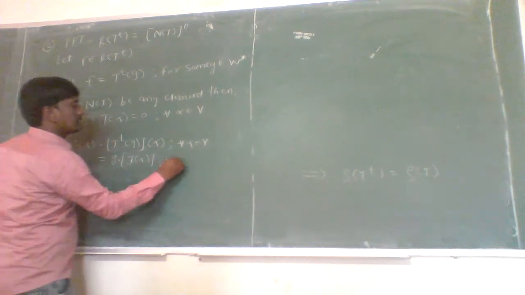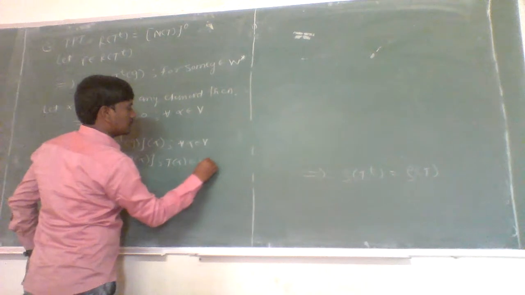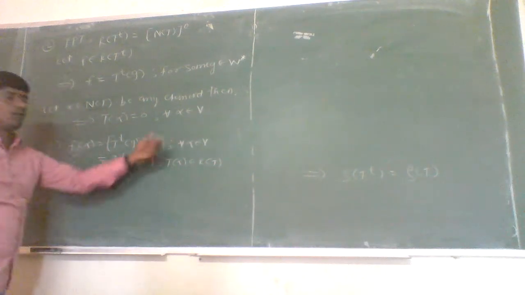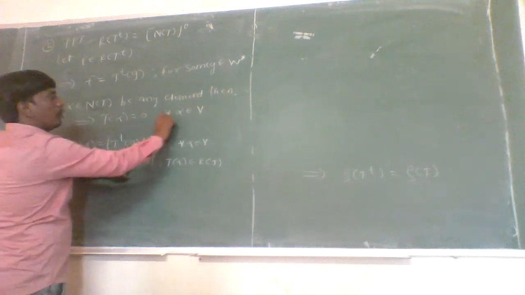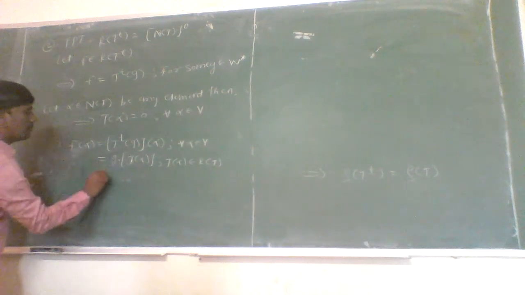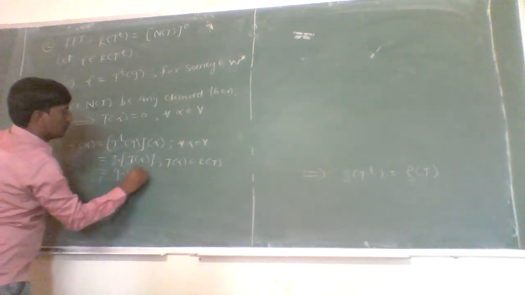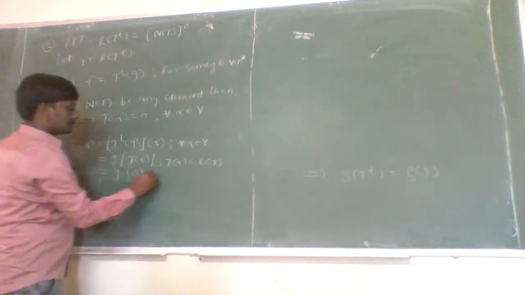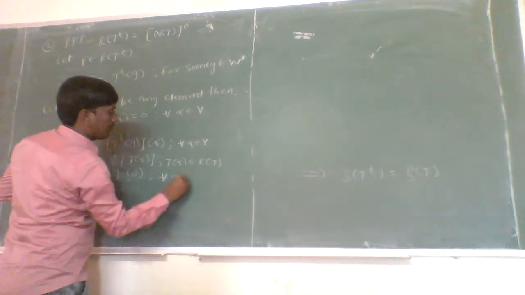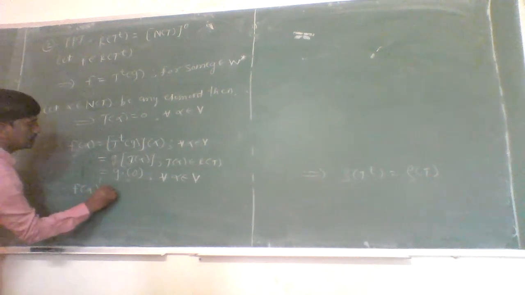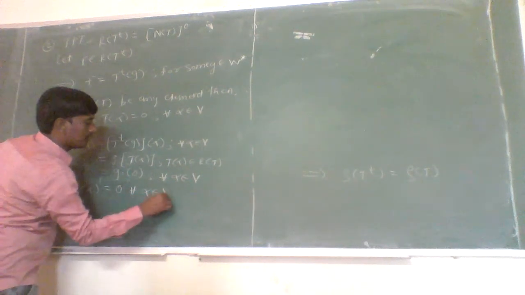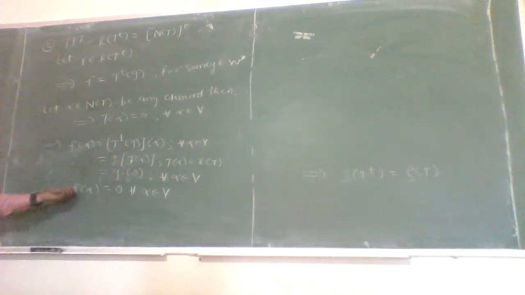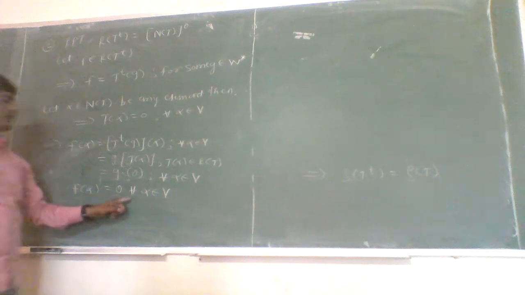Okay, where T(alpha) belongs to the range space of T, for alpha belonging to V. Now, as T(alpha) is equal to 0 for each alpha in the null space, this implies g(0) for each alpha. So f(alpha) is equal to g(0), which is 0, equal to 0 for all such alpha. So f(alpha) is equal to 0 for each alpha.